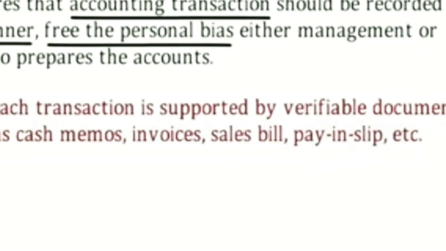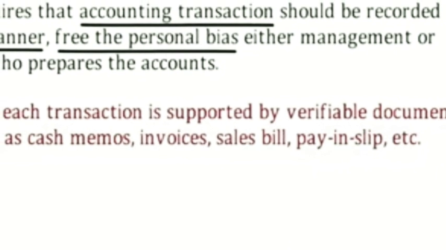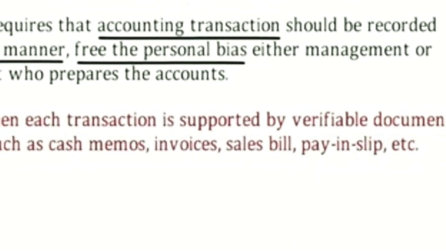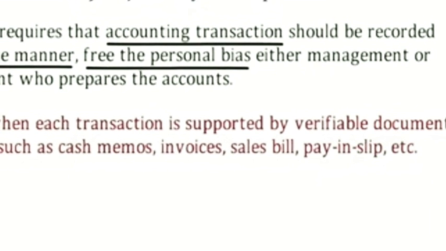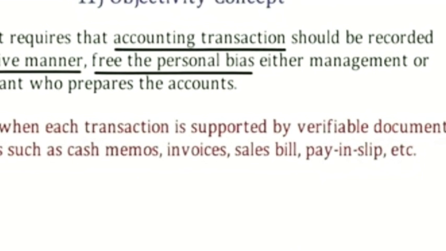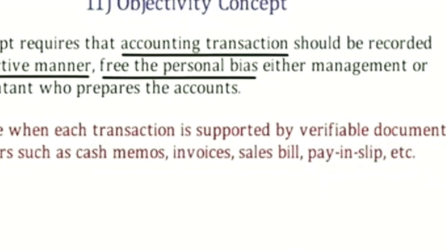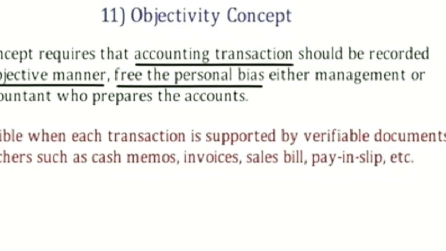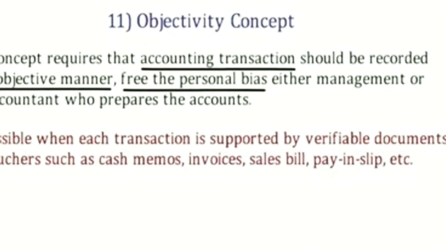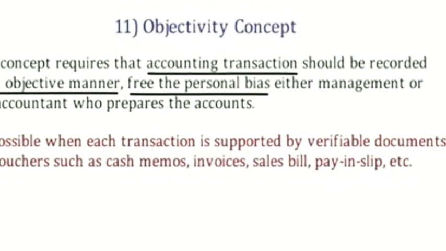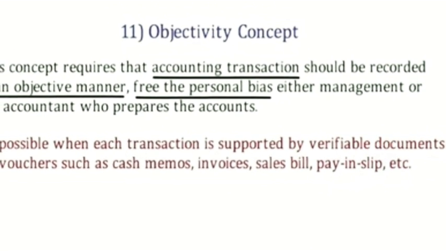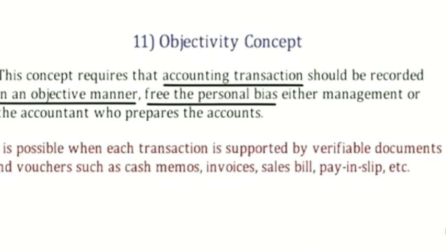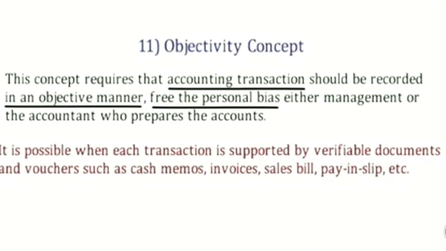For the last concept, we have the objectivity concept, and under this concept it is explained that accounting transactions should be recorded in an objective manner. That means it should be free from personal bias of any manager or any accountant who prepares the accounts, and this is only possible when there are authorized or verified documents such as memos, invoices, pay-in slips, agreement papers, etc.